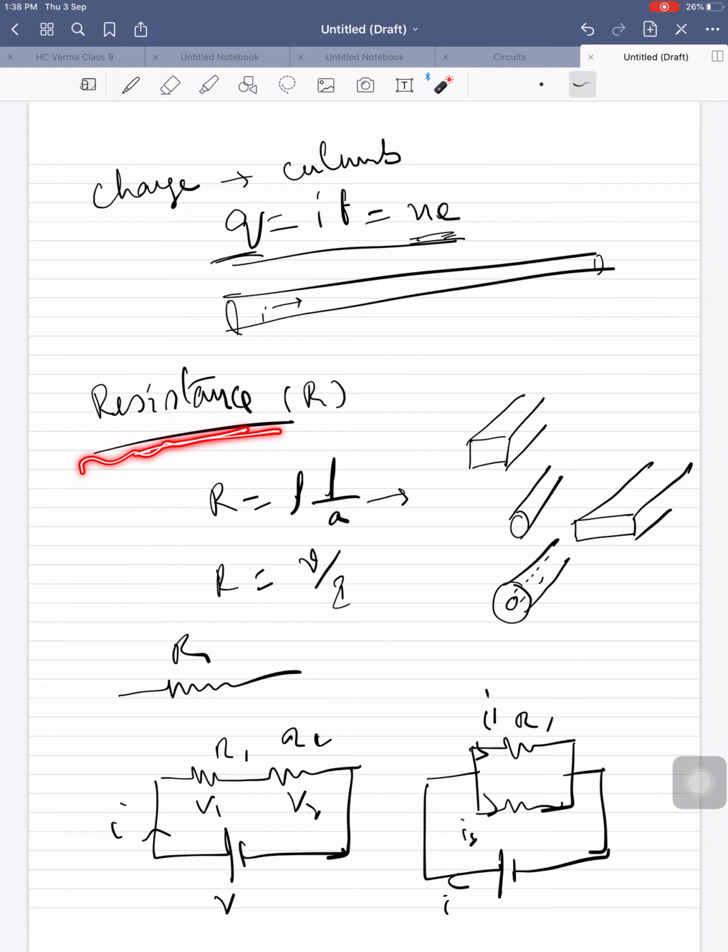Next, resistance. This is an element of the conductor which opposes the flow of current.